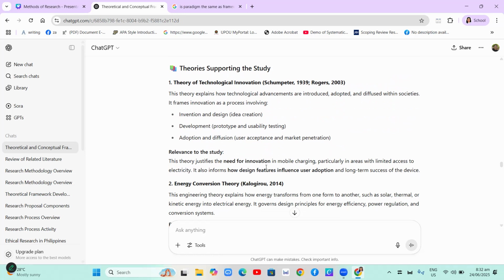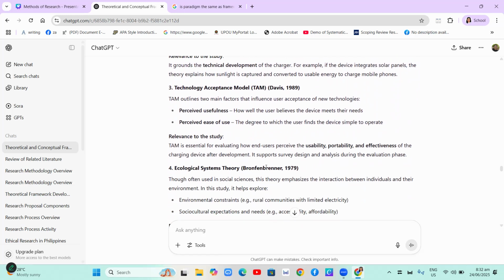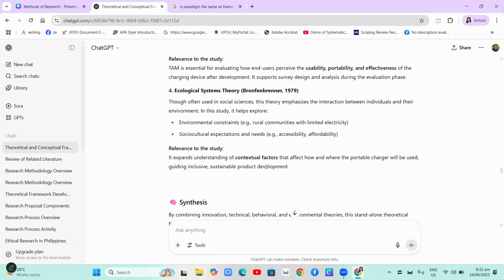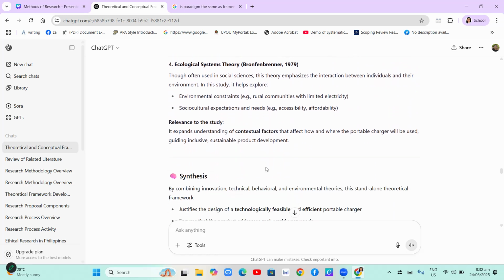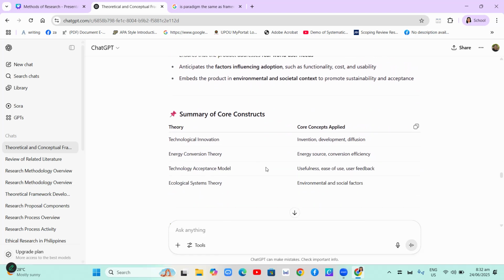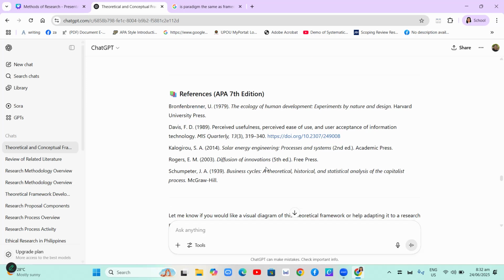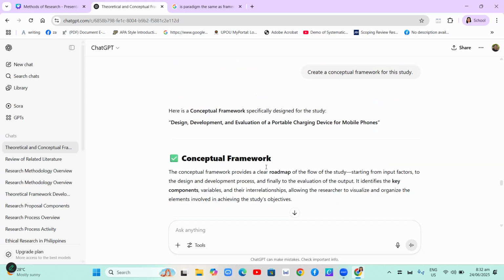Okay, ChatGPT lists them one by one. Okay, the theory of technological evaluation, energy convention theory, technology acceptance model, and ecological systems theory. So these are the theories for the study. And then this is the summary of core constructs. You can pause the video. And these are the references.